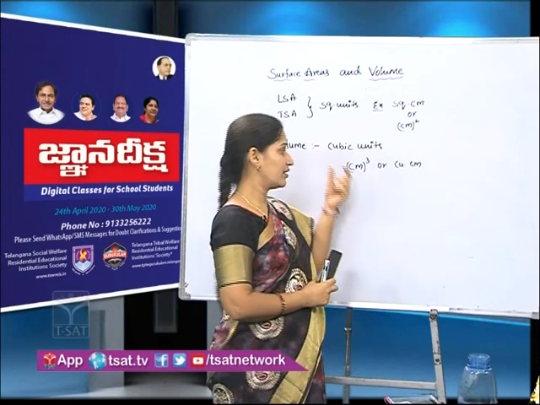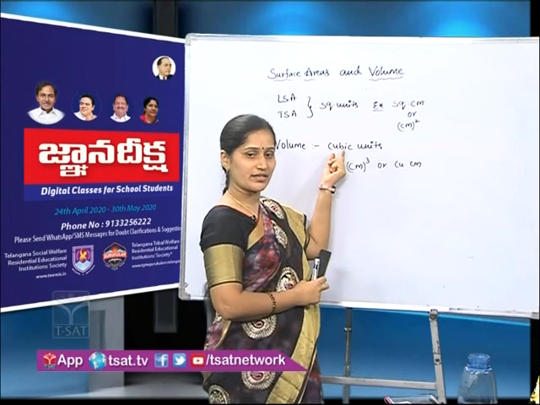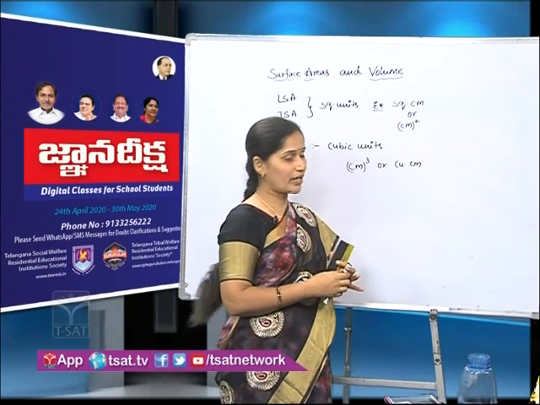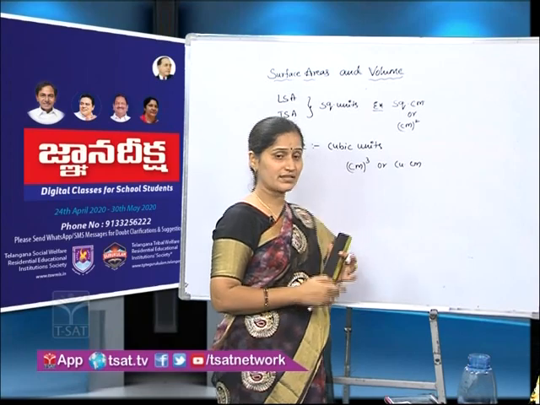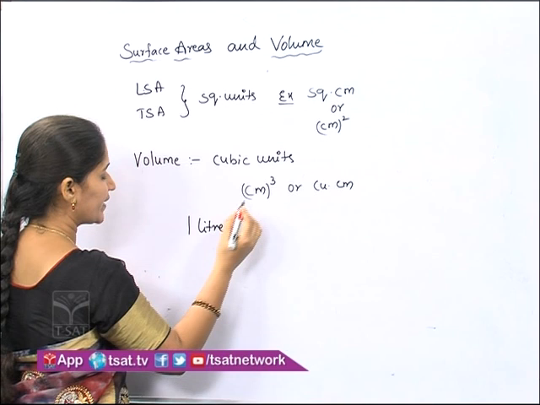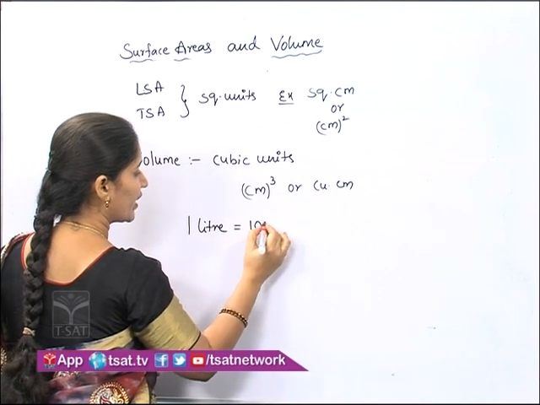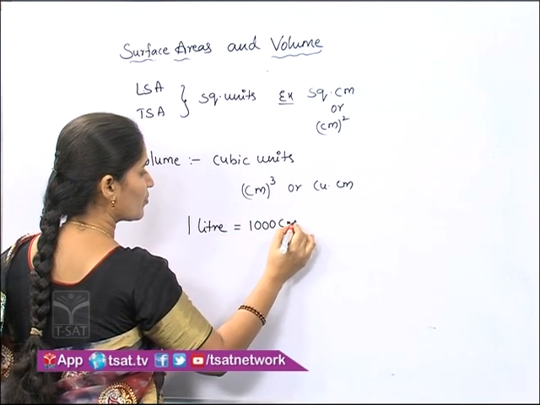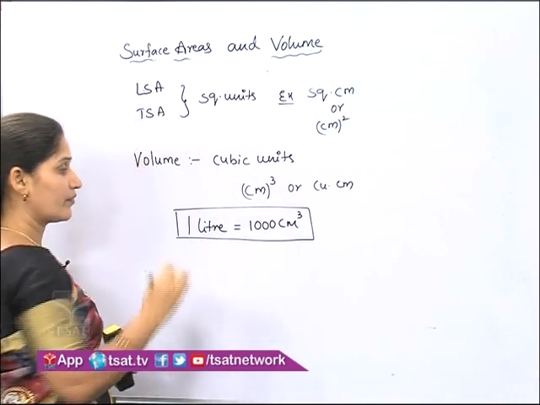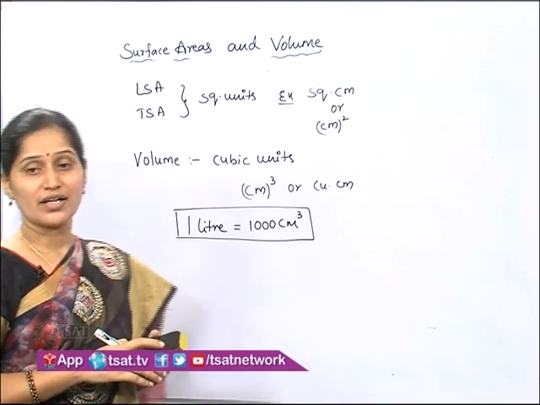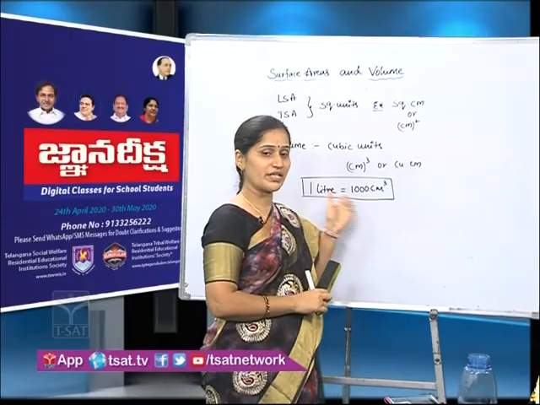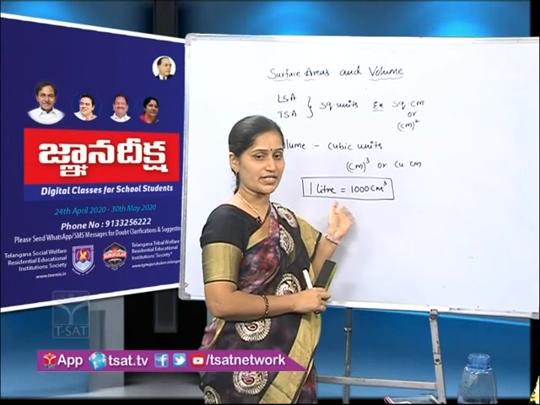In general, we write cubic units. But if it is liquid, what do we write? Liters. So we have one relation between liters and centimeters: 1 liter equals 1000 centimeter cube. Using this relation, we can convert liters into centimeters or centimeters into liters, vice versa.